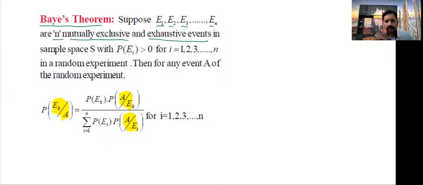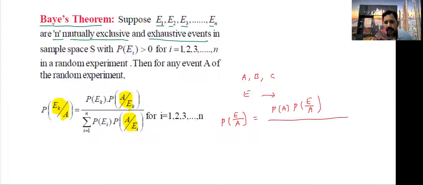Remember the difference, then you will understand easily. For suppose A, B, C, three events are there. E is any event. So what is the probability of getting E in first bag? For example, E by A. How to write, students? P of A into P of E by A divided by total.